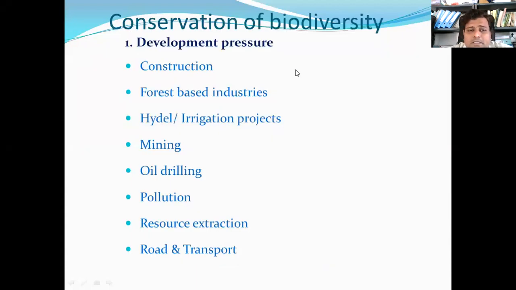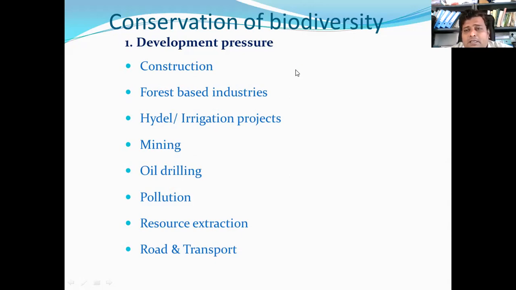So there are forest-based industries that are responsible for this loss of biodiversity. Hydel and irrigation projects: many of the natural rivers, ponds, and lakes are found in these biodiversity areas and are being used for irrigation projects in the adjacent areas for agriculture. So that also has an adverse effect on the conservation of biodiversity. Mining: due to illegal mining activities, there has been an effect on this biodiversity. Their forest has been destroyed.